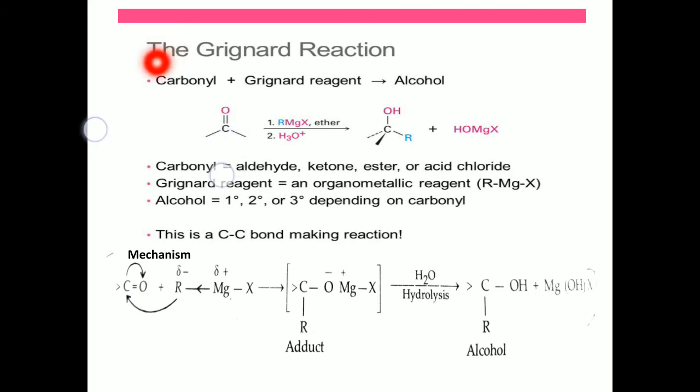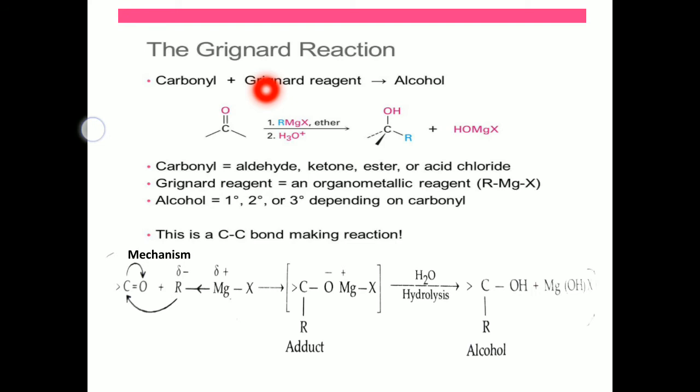This carbonyl group may be aldehyde, ketone, ester, or acid chloride. Whatever you take, the compound having this carbonyl group will give alcohol. Alcohols may be primary, secondary, or tertiary depending upon the carbonyl compound taken. This will be clear in the next slide. Depending upon the carbonyl compound taken, we can get primary, secondary, tertiary alcohols.